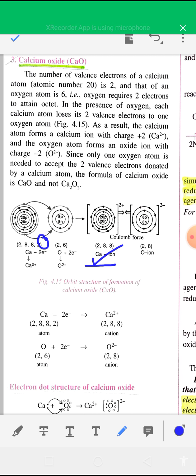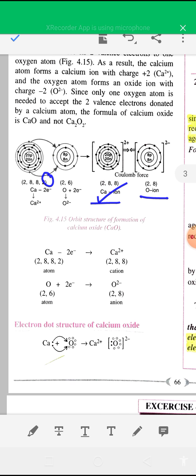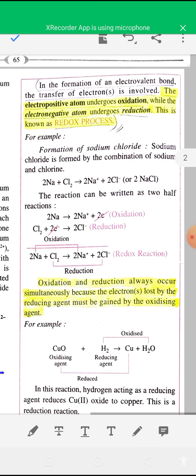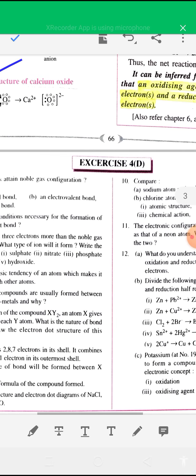Oxygen has 2 fewer electrons compared to the noble gas electronic configuration, so oxygen accepts these 2 electrons to form an O2- ion, and its electronic configuration is 2, 8. After formation of Ca2+ and O2-, they combine together to give CaO. The electron dot structure is also given here, you can see. So these are some ionic compounds, and in the next video I'll discuss covalent compounds. In the live class I'll discuss covalent compounds. Thank you, students.